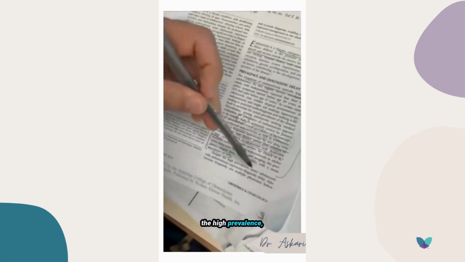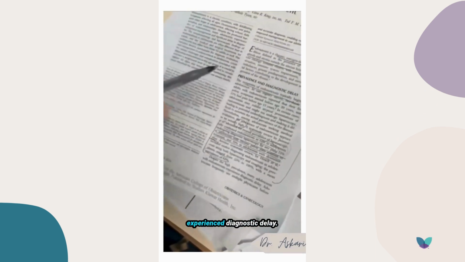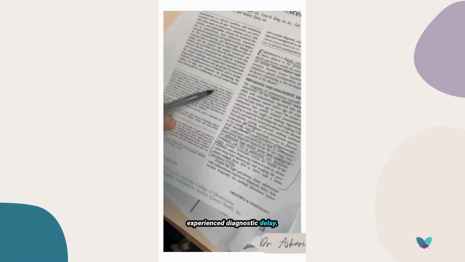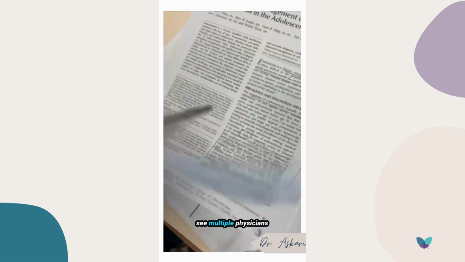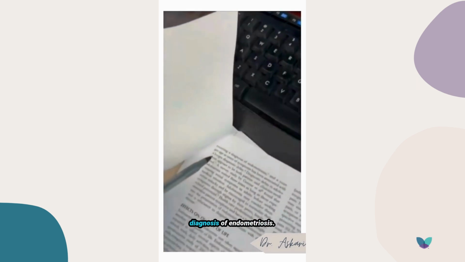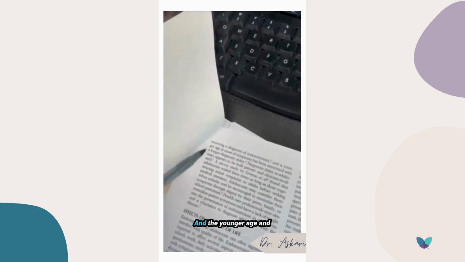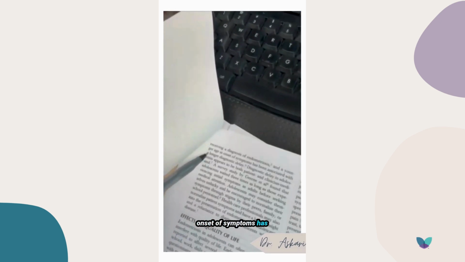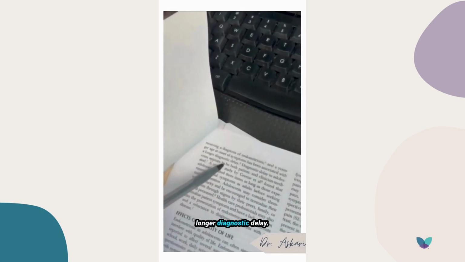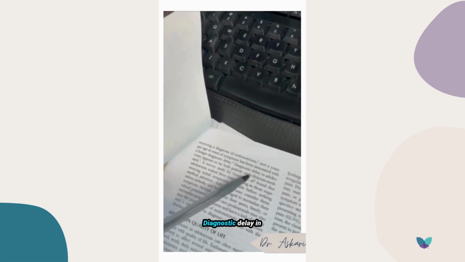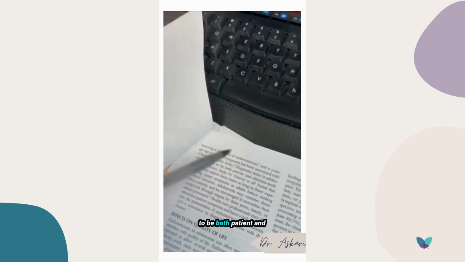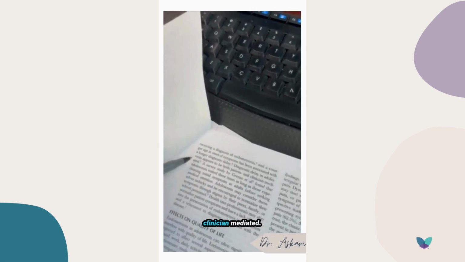Despite the high prevalence, many adolescents with endometriosis experience diagnostic delay. Adolescents frequently see multiple physicians before receiving a diagnosis of endometriosis, and the younger age at onset of symptoms has been associated with a longer diagnostic delay. Diagnostic delay in adolescence appears to be both patient and clinician mediated.